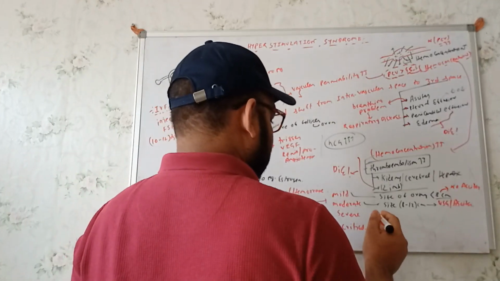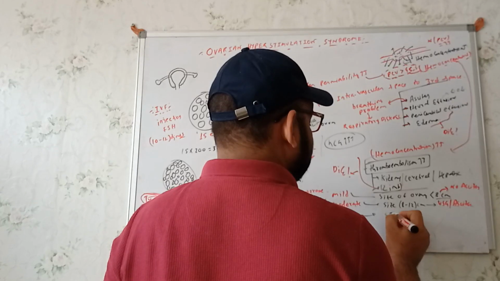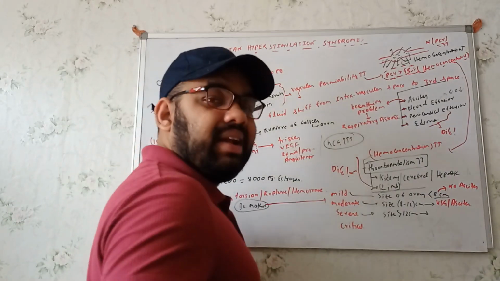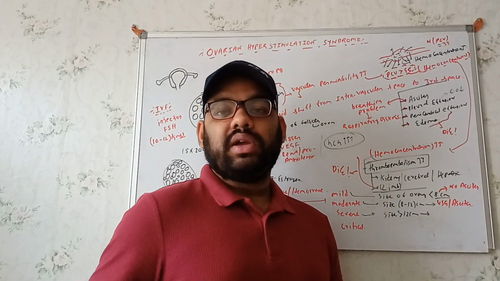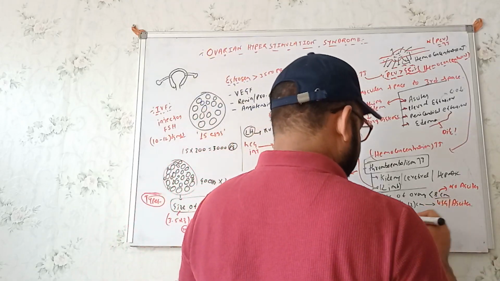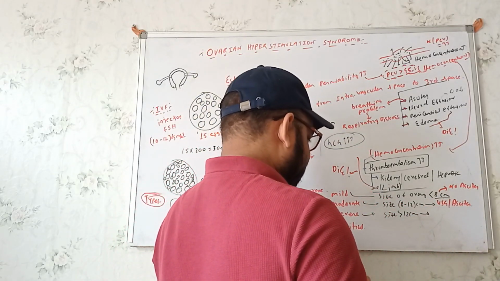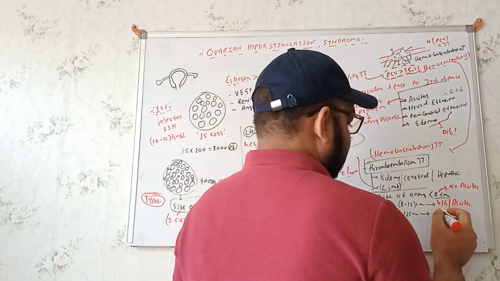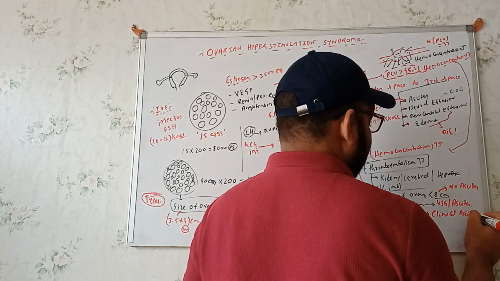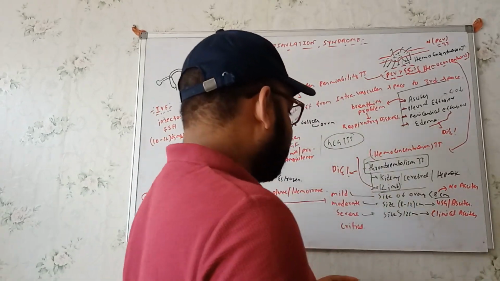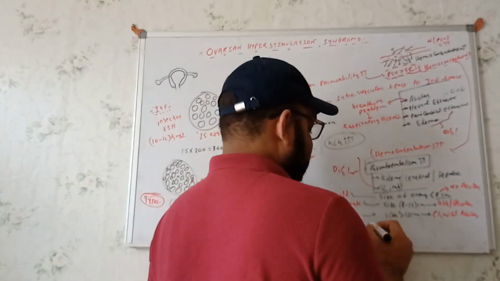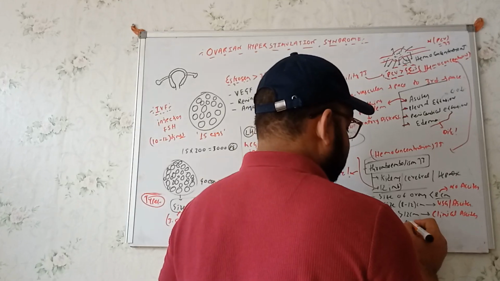The third one, in terms of the severe: whenever the size is more than 12 centimeters, in these cases we will get to see the clinical ascites. On clinical examination, we can see that the woman is having ascites. So here we can write that we will get to see the clinical ascites. And the critical one, whenever the size is more than, for example, 15 or something like this, in these critical conditions we get to see the tension ascites.